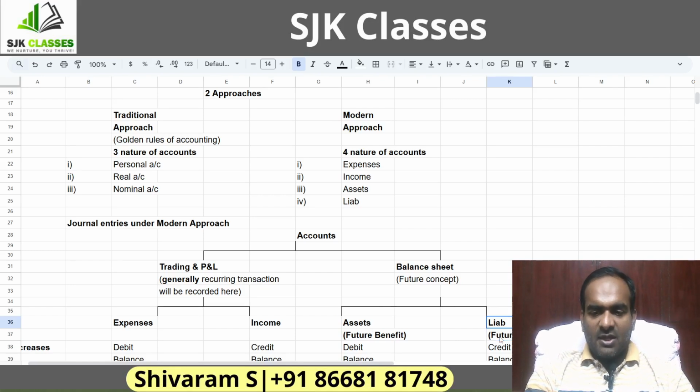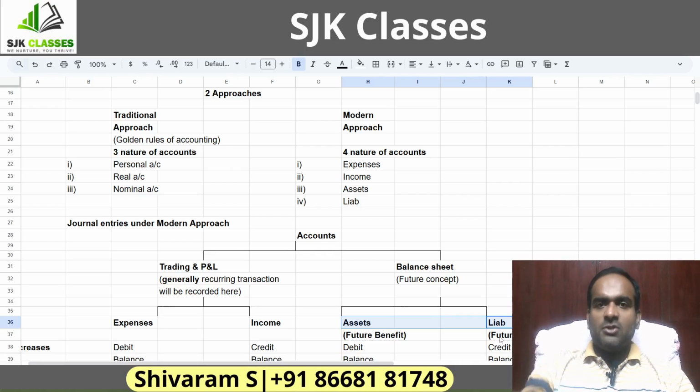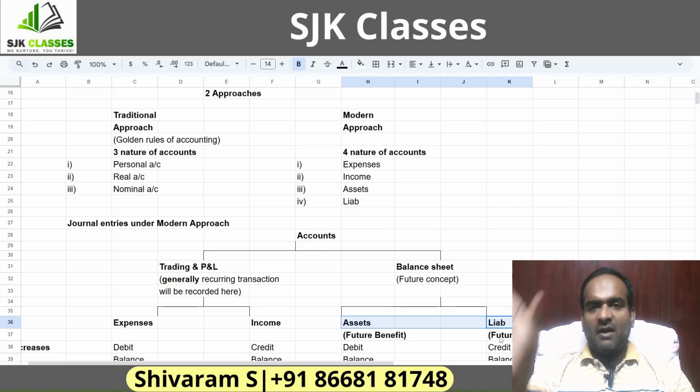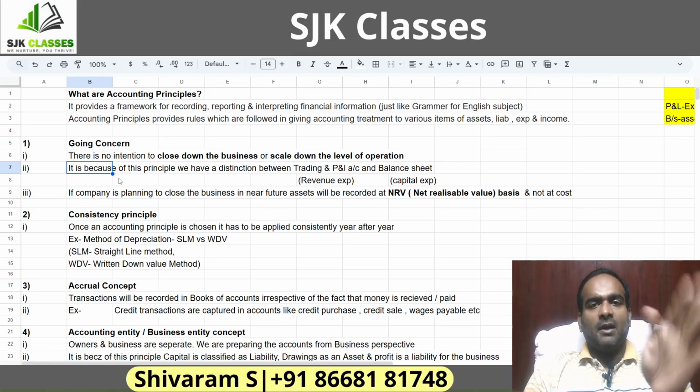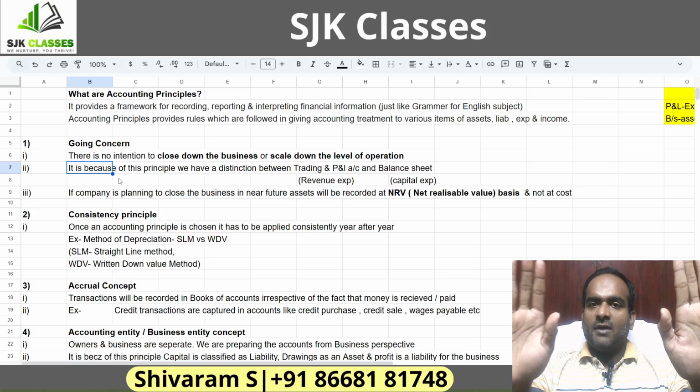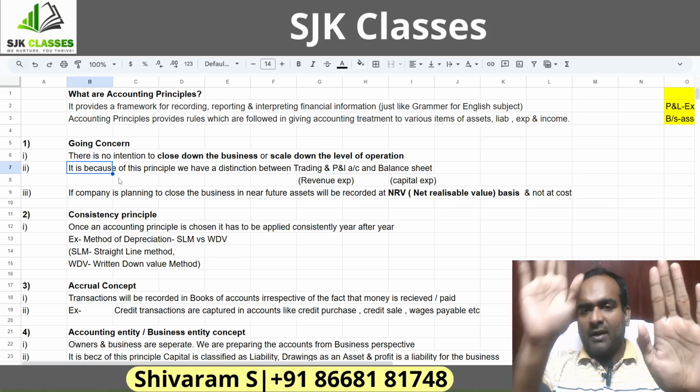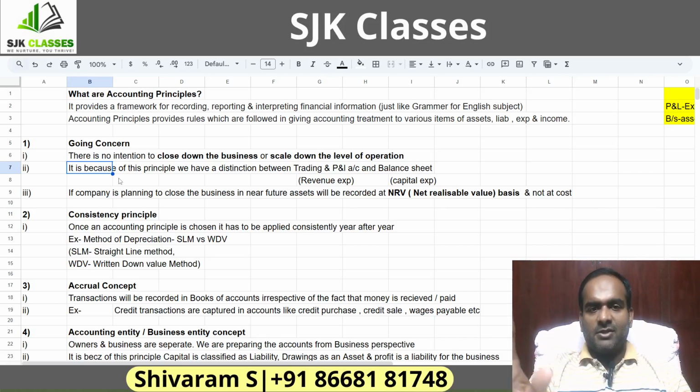So for classification of some assets and liabilities, first we should have a future. If there is no future for the company, then there is no concept of having this balance sheet. So everything will go into trading and P&L. So that's what we are conveying here. It is just because of going concern that we are distinguishing between trading, P&L and balance sheet. If there is no going concern, the balance sheet will get wound up. There is no concept of balance sheet. We'll have only trading and P&L account. So I hope it should be clear.